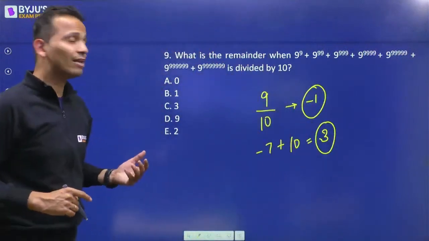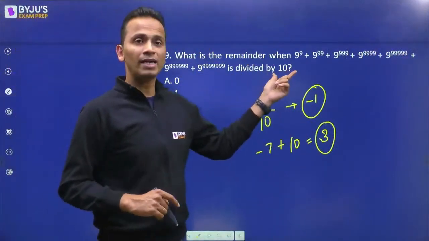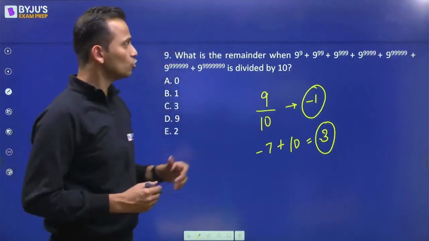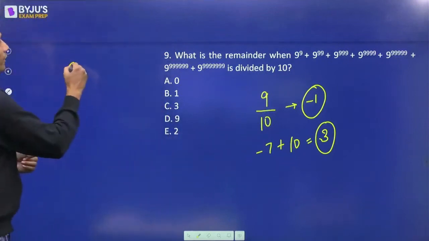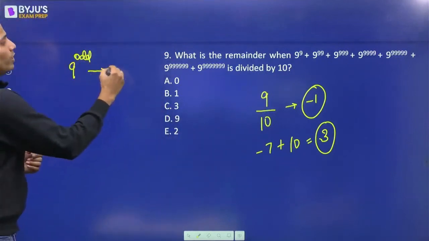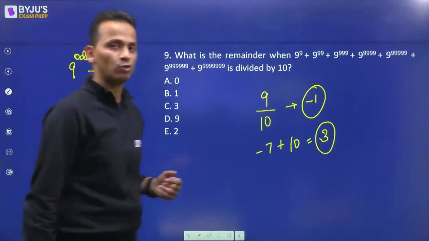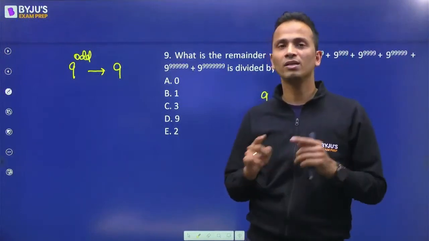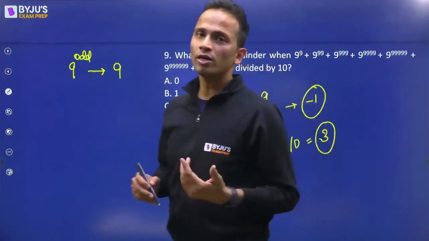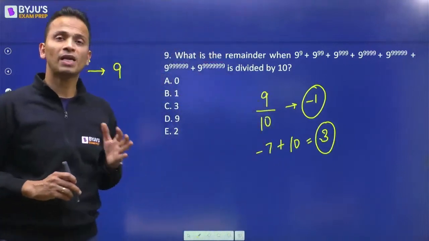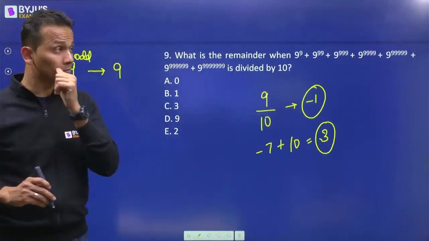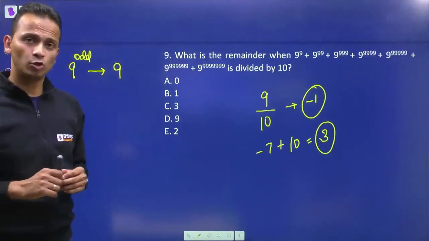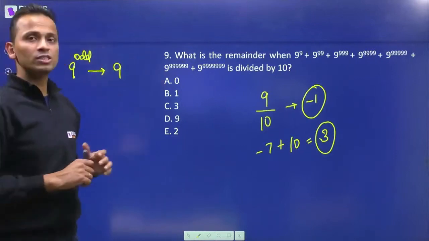Another way is to calculate the unit digit. I want to divide by 10 and find out the remainder. What will the remainder be when divided by 10? It will be the unit digit. So calculate the unit digit. 9 raised to the power of any odd number will end with 9. The unit digit will always be 9. The cyclicity of 9 is 2. So 9, 1, 9, 1, 9, 1. So 9 raised to the power of an odd number, the unit digit will be 9. 9 raised to the power of an even number, the unit digit will be 1. Now since everywhere 9 has an odd power, in every case the unit digit will be 9.